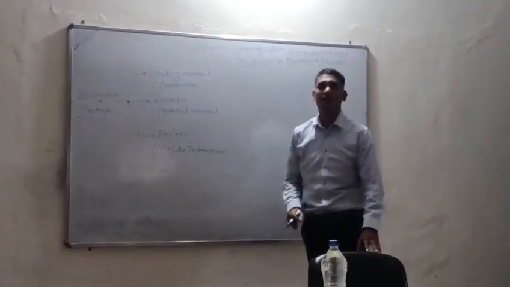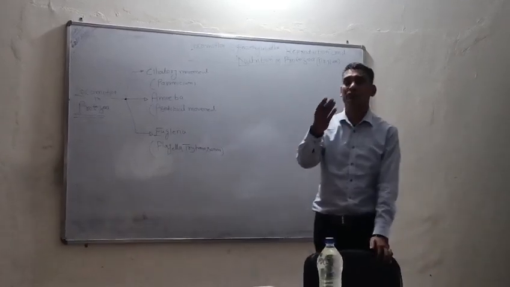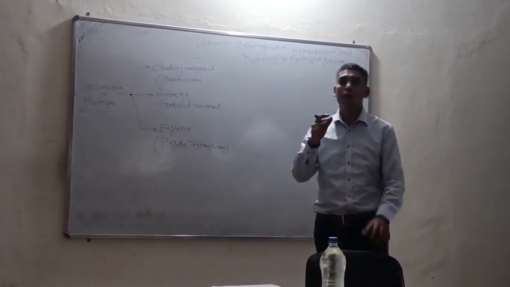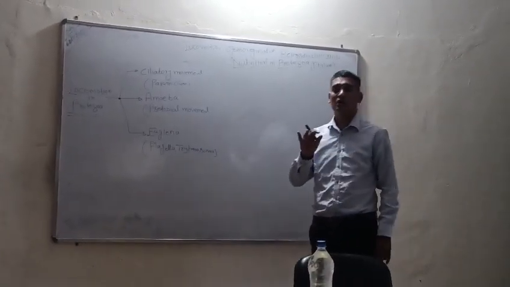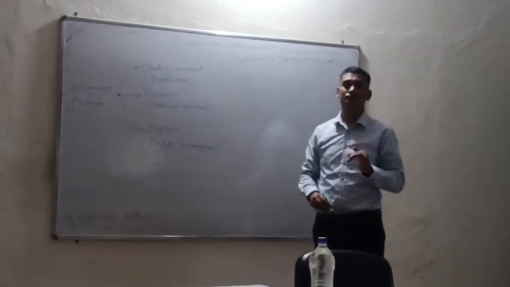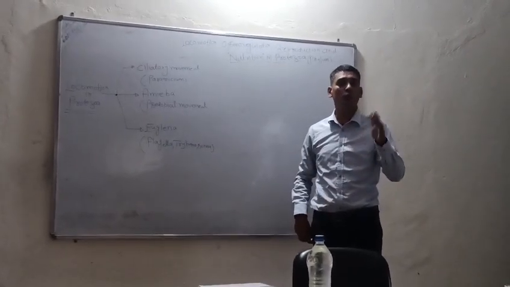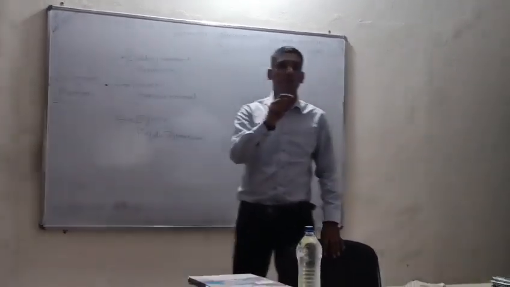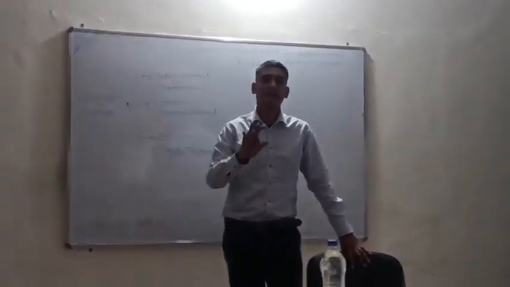And what will be behind the ciliary movement? Here will be the motor protein inside the cilia, which is responsible for the movement of the cilia. Are you getting my point? Are you getting? समझ में आ रहा है?